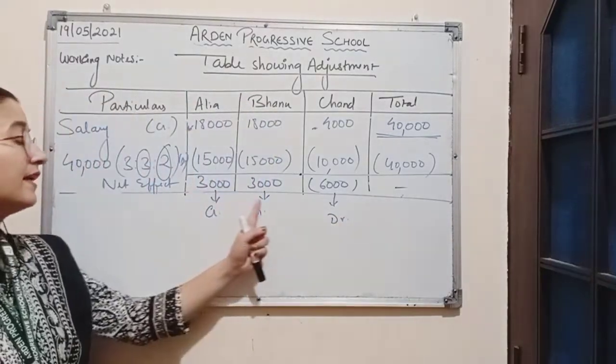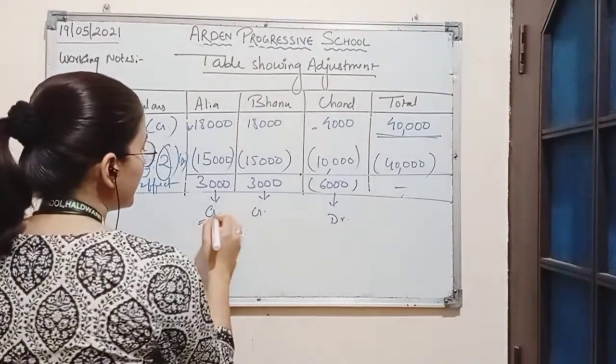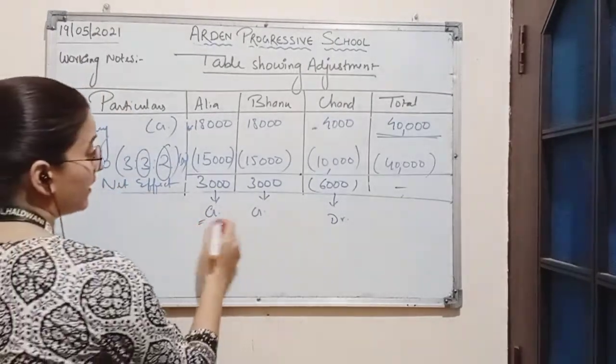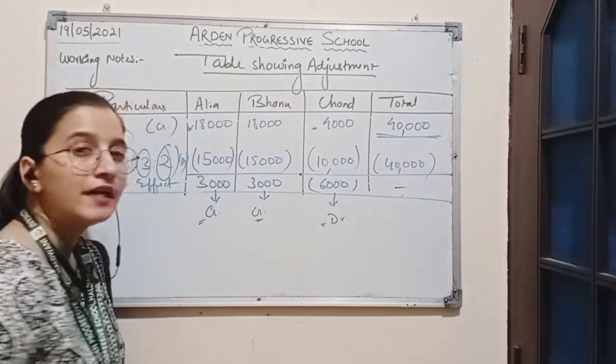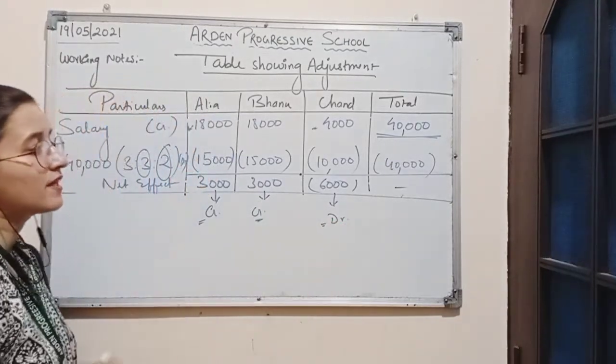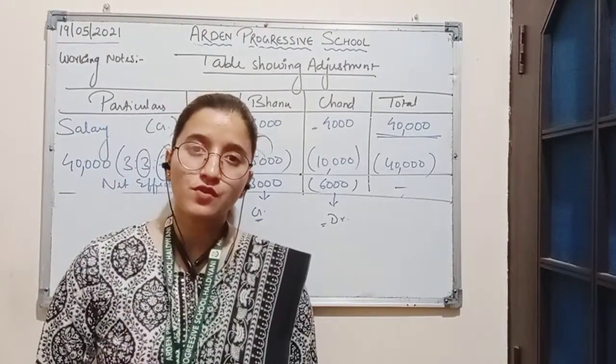So by this net effect, we can easily pass an adjustment entry where Alia's account will be credited, Bhanu's account will be credited, and Chand's account will be debited. And we will show the single adjustment entry for the rectification of this error in the books called journal.